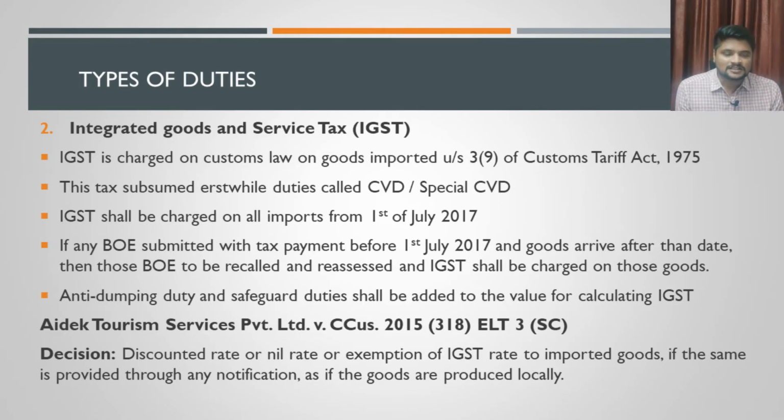IGST is charged under customs law on goods imported under section 3 subsection 9 of the Customs Tariff Act. Almost all the goods that are imported are covered under that section, except a few which are exempted from it. Otherwise, IGST has to be charged on them. That is also provided under the Customs Tariff Act. Second, this particular tax has subsumed the erstwhile duties, which were called the countervailing duty and the special countervailing duty.